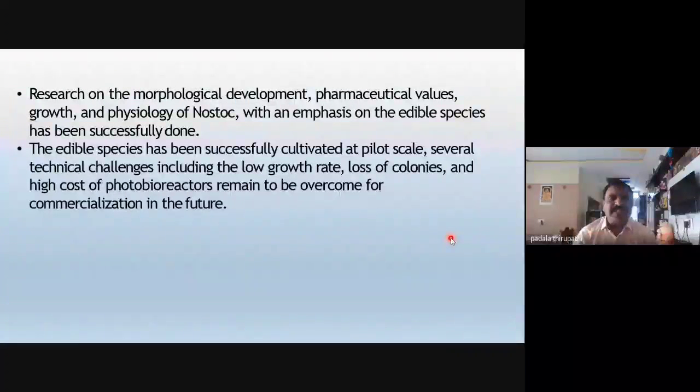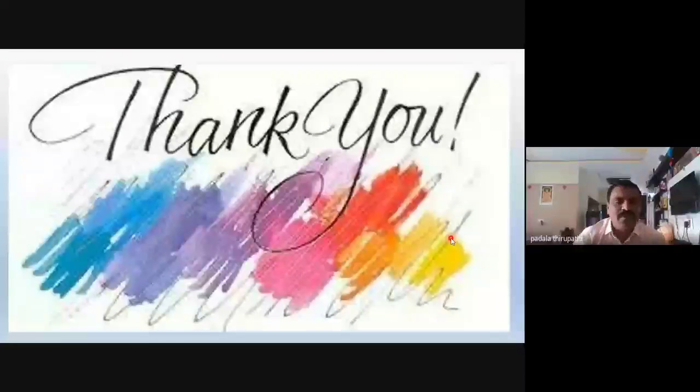The edible species has been successfully cultivated at pilot scales. Several technical challenges, including the low growth rate, loss of colonies, and high cost of photobioreactors, remain to be overcome for commercialization in the future. So this is about our Nostoc, my dear friends.